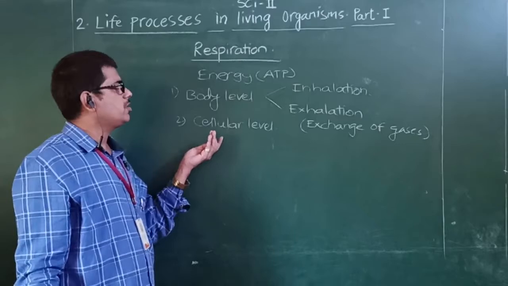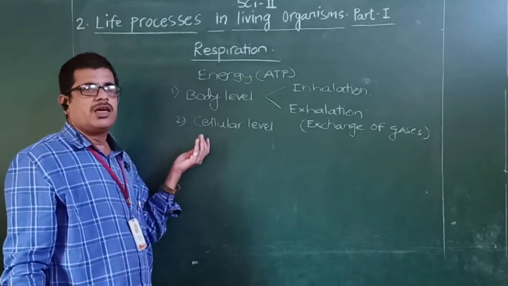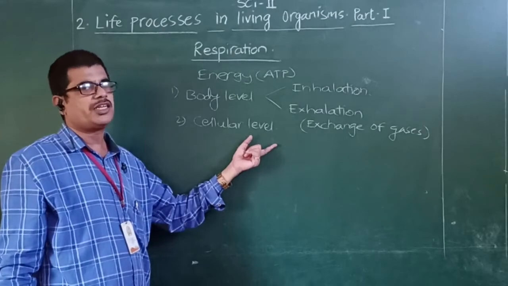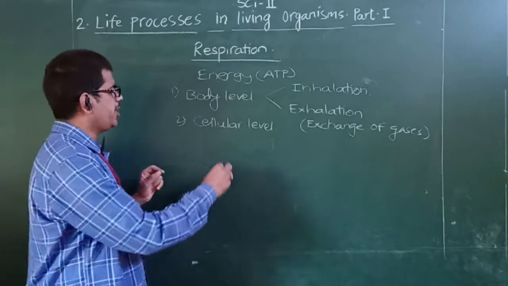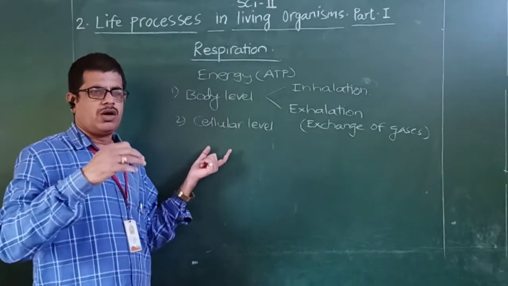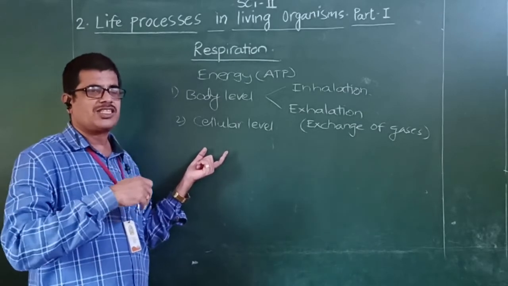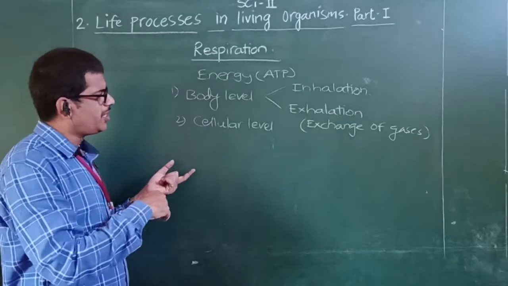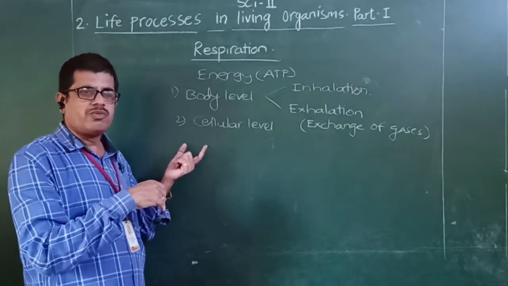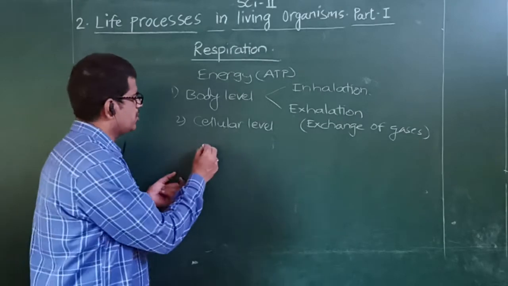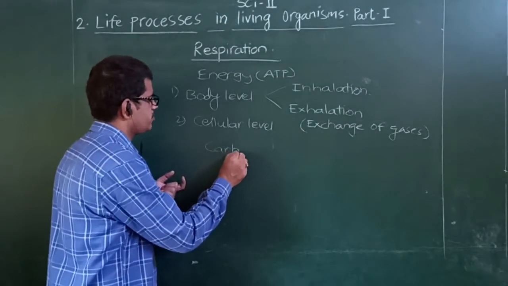Now, the second method of respiration, which we call cellular respiration, occurs inside the cell, and it is also called internal respiration. Now, in this internal respiration, what will be the digested food? As we know, the major portion of digested food is carbohydrates.